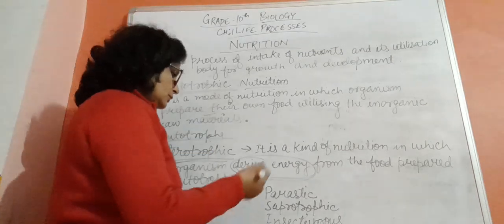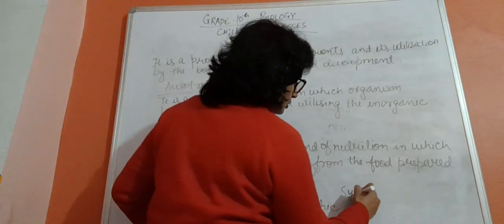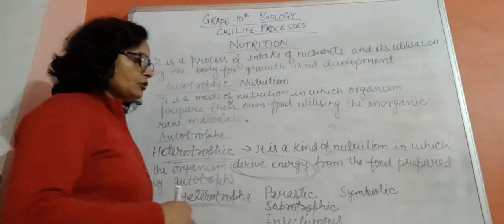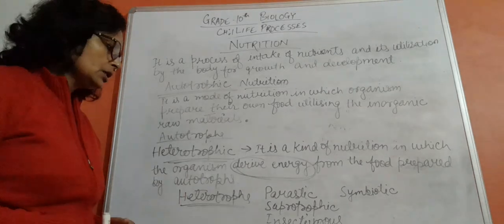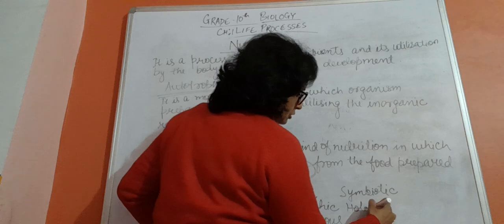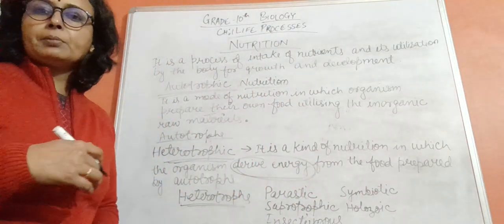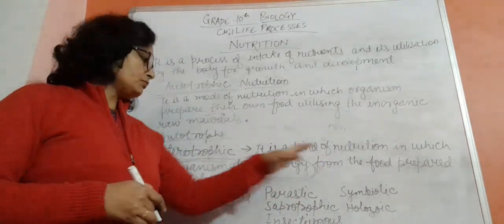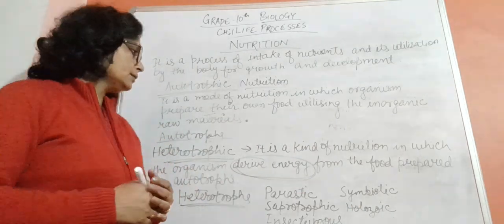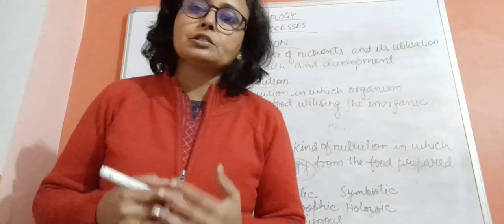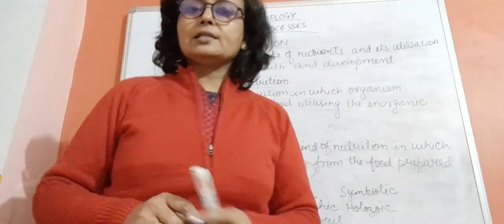And symbiotic mode of nutrition, when two organisms live together for mutual benefit. And one more we can add, that is holozoic mode of nutrition: intake of food through the mouth or some other body part, and digestion. So these are all the types of heterotrophic nutrition, which we will discuss later. In the next video, we'll discuss autotrophic mode of nutrition, that is photosynthesis. Till then, bye-bye.